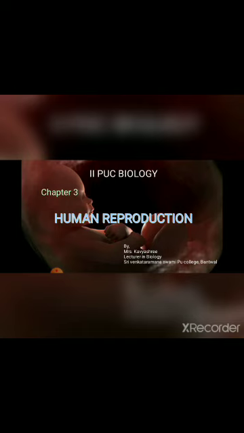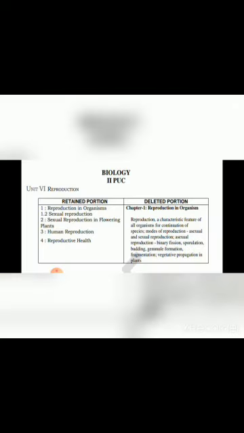I'm going to start with the third chapter in second PU syllabus biology, that is human reproduction, which comes under Unit 6, reproduction. Before dealing with the chapter, this year a few of the topics from your syllabus have been deleted. So I have listed out the retained portions and deleted portions below. Please go through it. This is about Unit 6, reproduction.